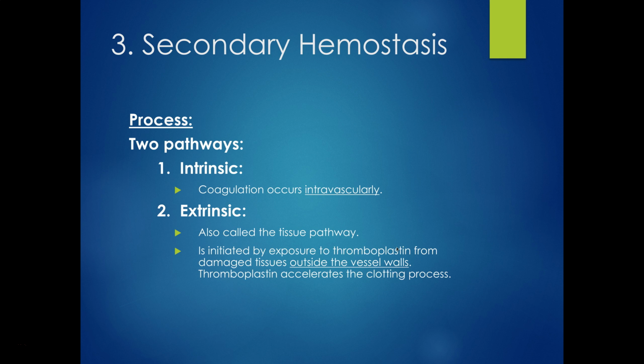This extrinsic pathway is started by exposure to this compound called thromboplastin, and this is coming from damaged tissues outside the blood vessel wall. So whenever we have an injury to a blood vessel, including a venipuncture, it's not just the blood vessel that's damaged, it's also all the tissue that's surrounding it. And so those other cells outside the blood vessel are going to release thromboplastin, and that helps to accelerate the clotting process on the extrinsic pathway, which is outside the blood vessels.